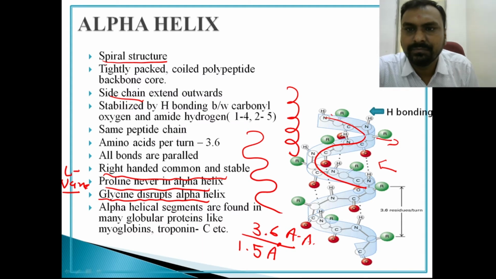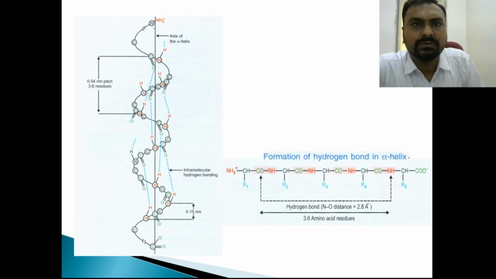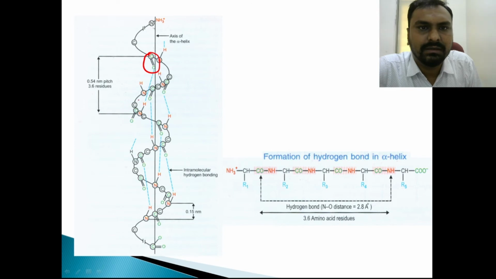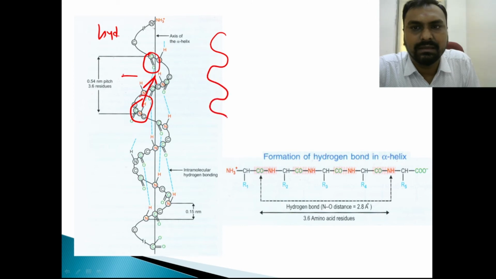So you can see here that there is a bond between this CO, this is one amino acid, and the amino group of the peptide bond at a distance of 3 to 4 amino acids apart, and there is a linkage between them. So this is a hydrogen bond. I will show you again in the diagram. So you can see here there is a bond between this NH and CO, right? This CO and this NH. So this is called hydrogen bond, and that will form the helical structure.